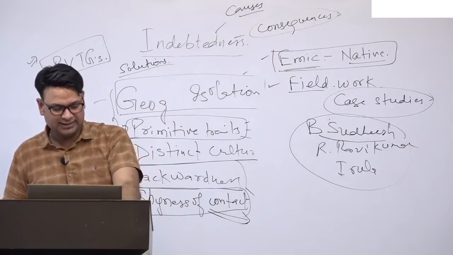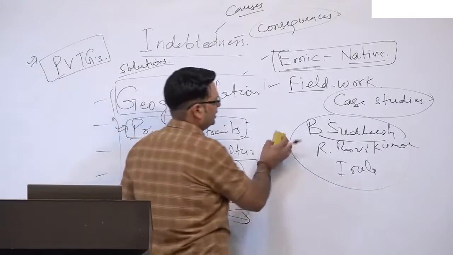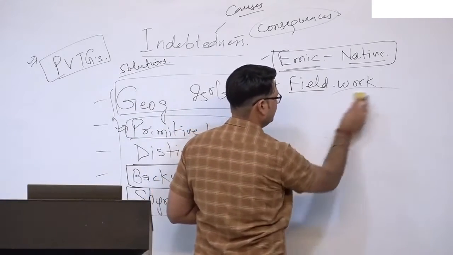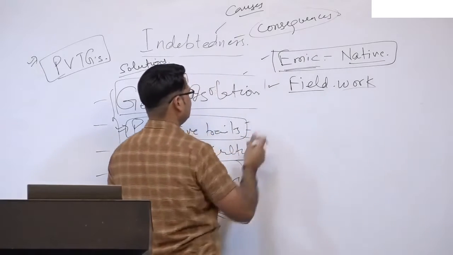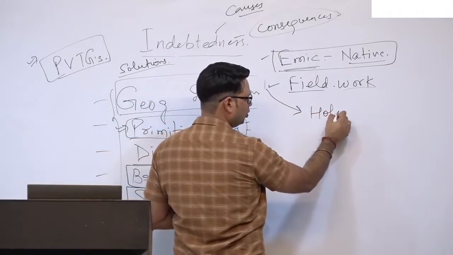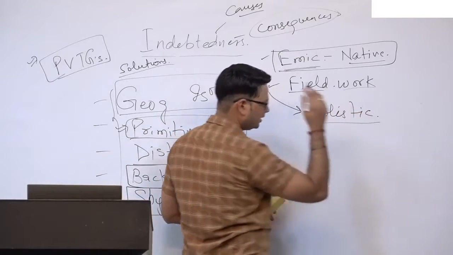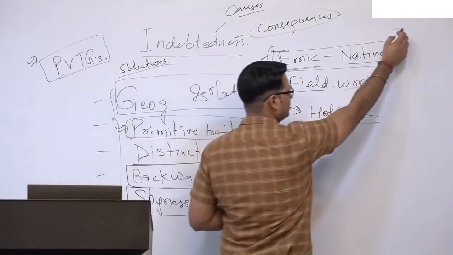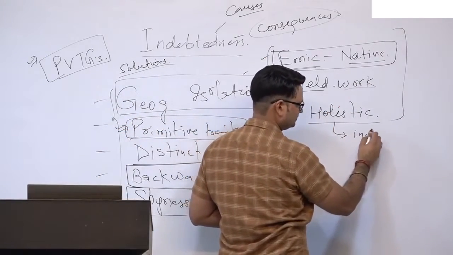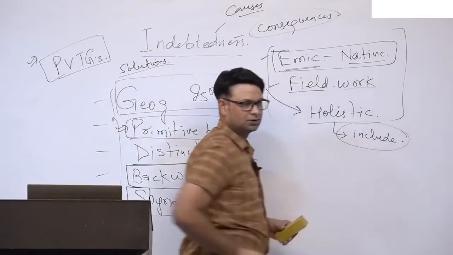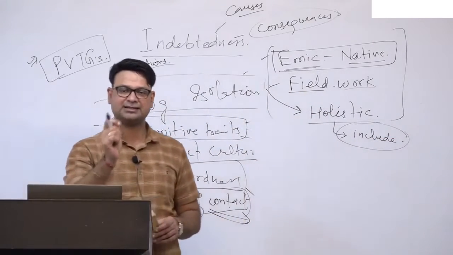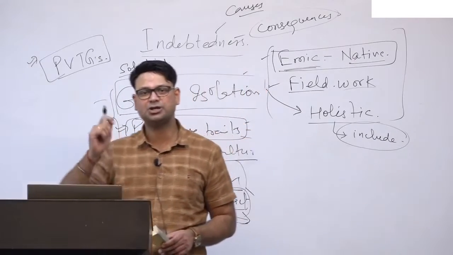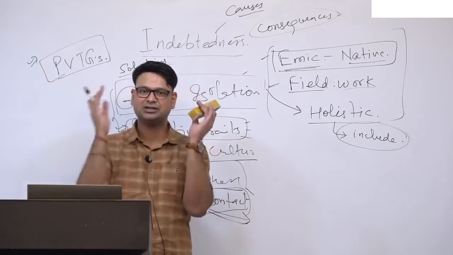The next point I want to take forward in the anthropological perspective, the third thing you have to see, is that the anthropological perspective is a holistic perspective. Holistic perspective means that you include everything. Anthropology studies everything, starting from biological features to socio-cultural, political, economic and religious aspects, and whatever we can think of.